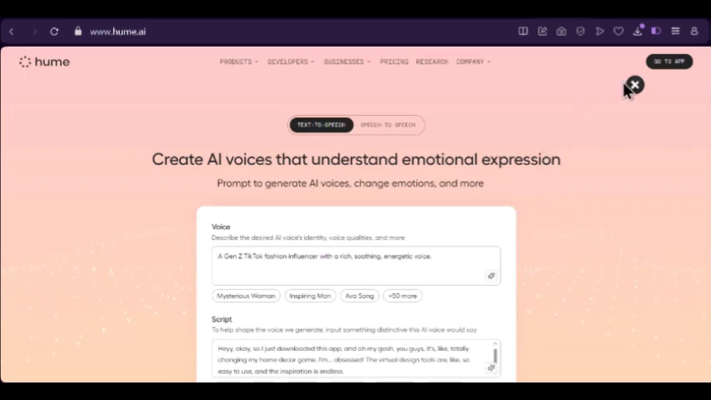Today we're doing a quick review on Hume AI. This is Hume AI. Now what it does is create AI voices that understand emotional expression. You give the right prompts to generate AI voices, change emotions and more.